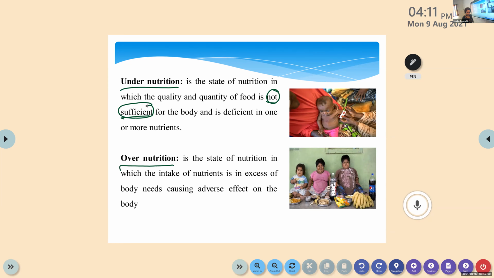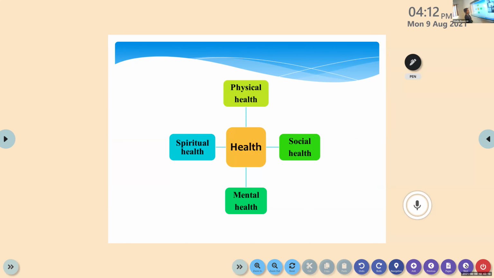Then overnutrition. Overnutrition is a state of nutrition in which the intake of nutrients is in excess of the body's needs, causing adverse effects on the body. The most common example is obesity. Here all the nutrients are in excess of our normal requirement.